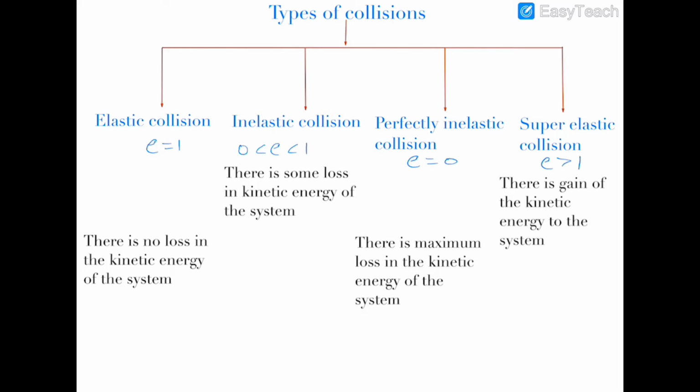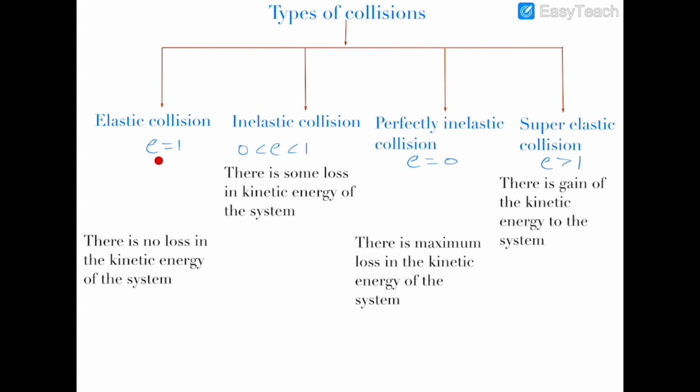Now let's classify collisions on the basis of energy. In fact, there are two classifications of collisions. The first is on the basis of energy. In the first classification, the first type of collision is elastic collision. In this type of collision, there is no loss of kinetic energy of the system. Kinetic energy of the system remains conserved, and this is a very, very rarely found collision, and it can be done in laboratory conditions only.